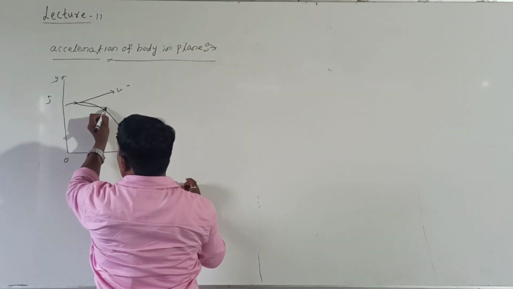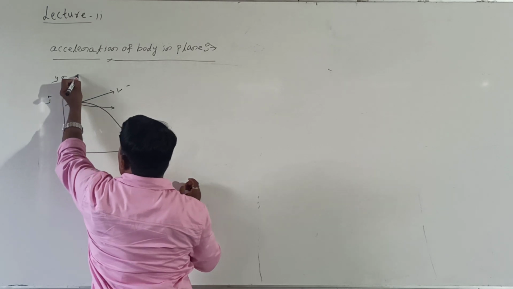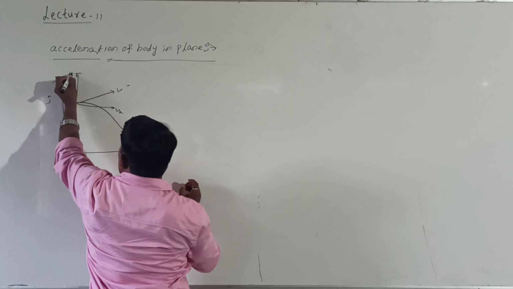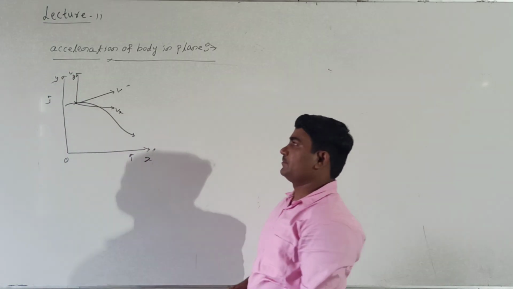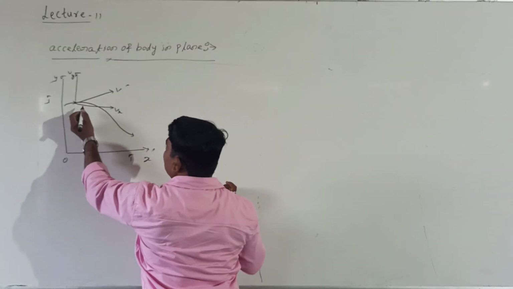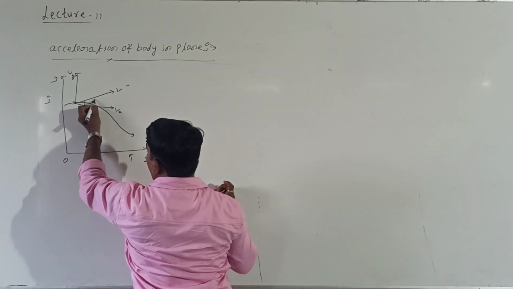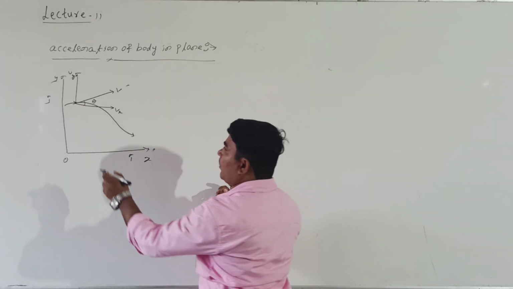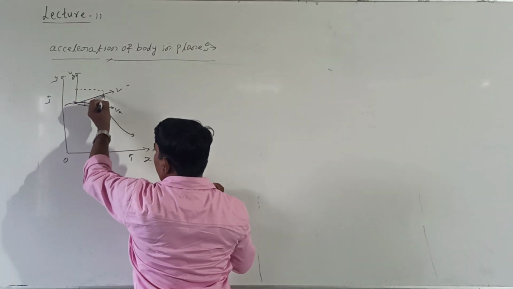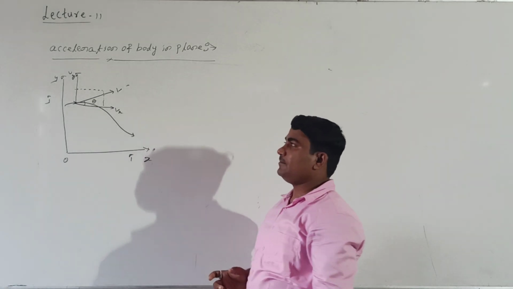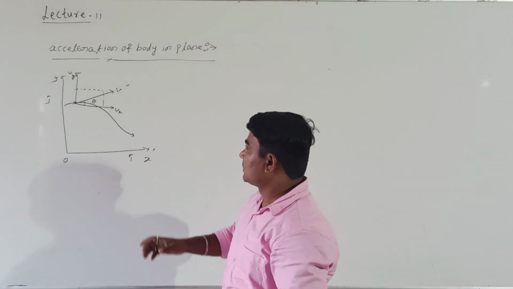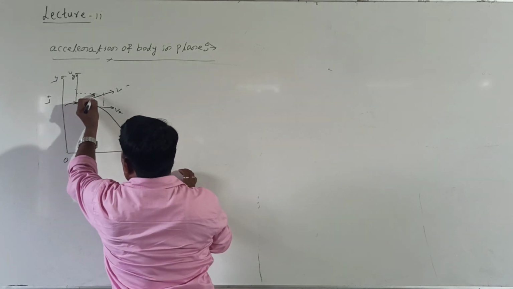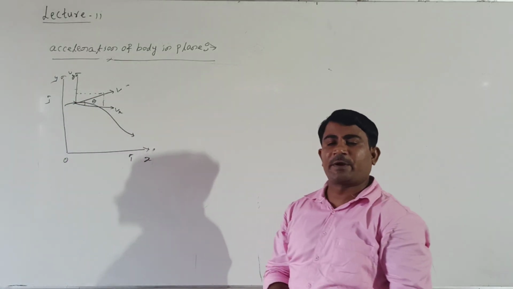This is nothing but one component of velocity, vx. This is another component of velocity, vy. This is the angle made by v with the x axis. Right? You can add them by the parallelogram law of vector addition. Look at me. Like this, you can add by the parallelogram law of vector addition.